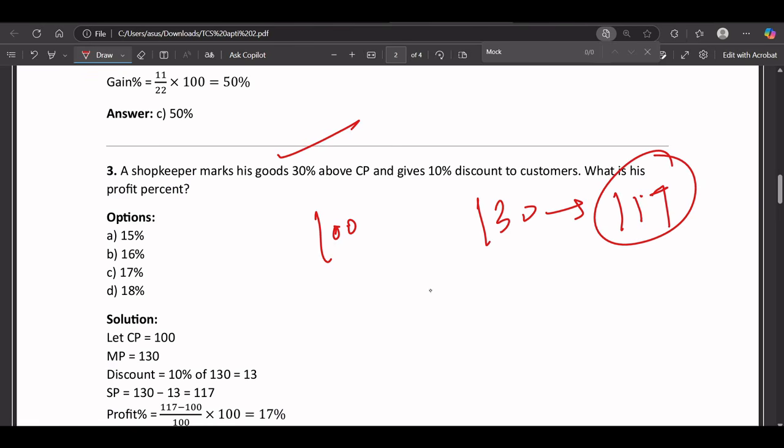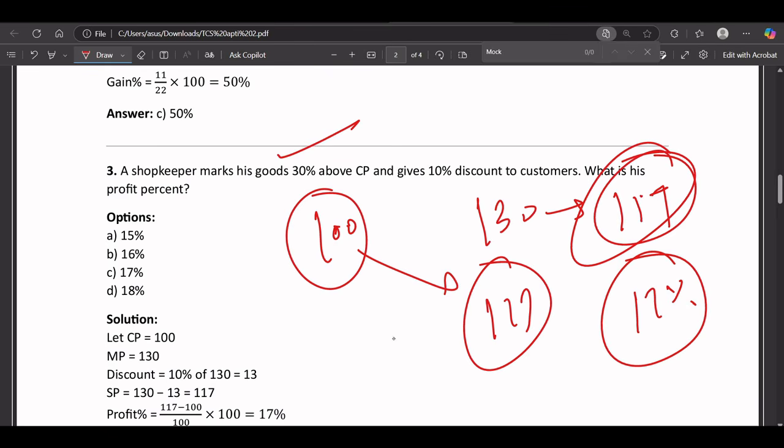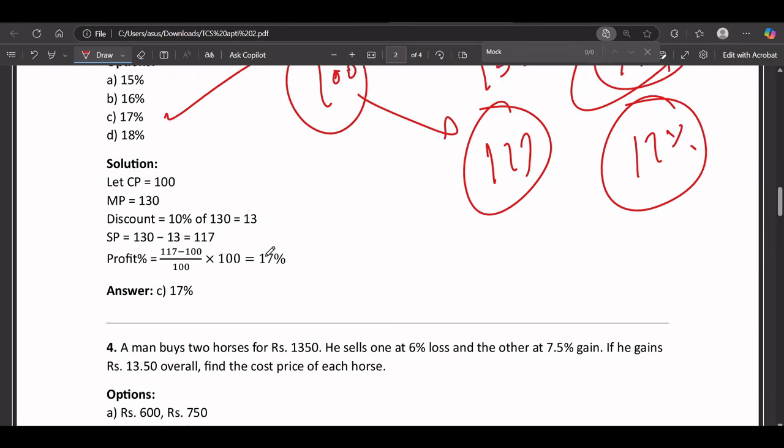What is the profit percentage? So he's selling at 117, and the original price was 100 rupees, so the percentage is 17 percent, that will be the answer.